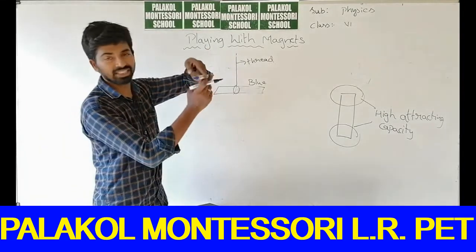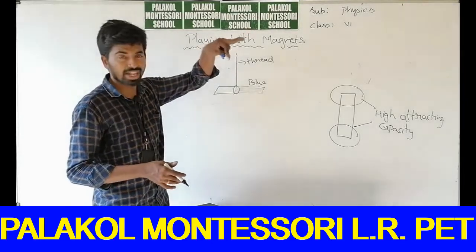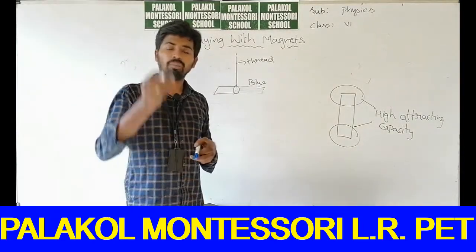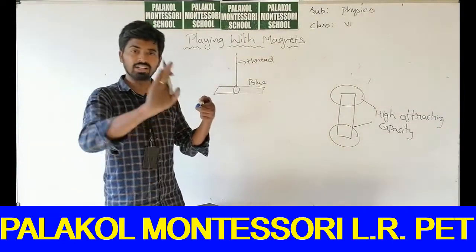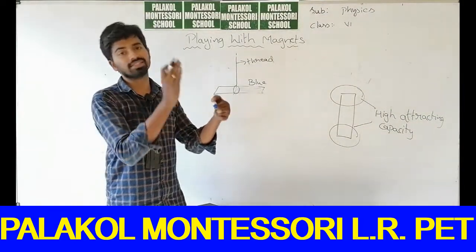Every time I suspended the magnet, the blue was always on this side only. However many times I did this experiment, the blue colored part was always in this direction and the colorless part in this direction.